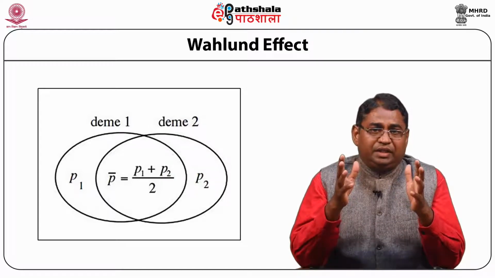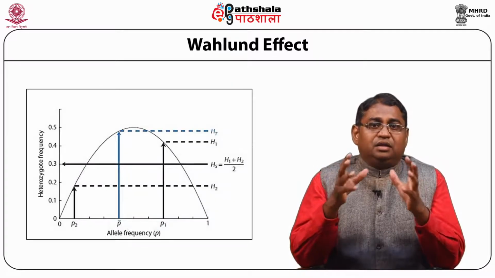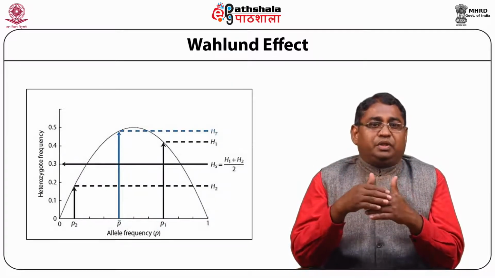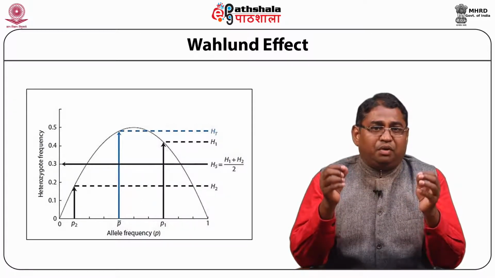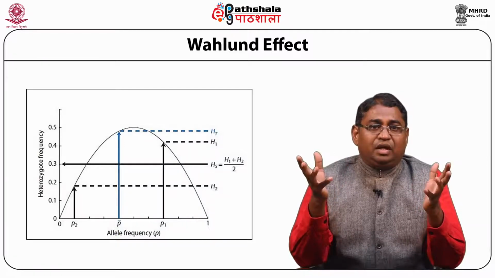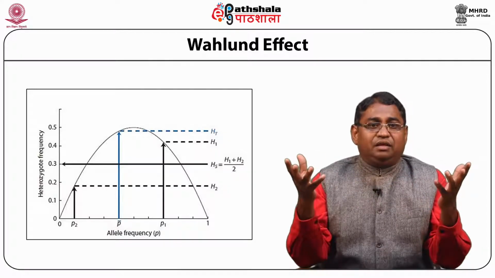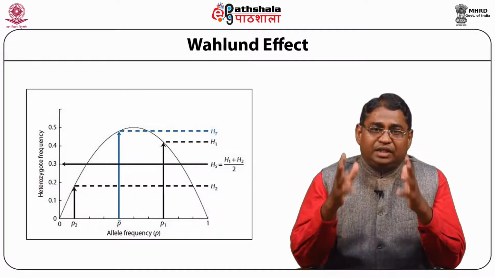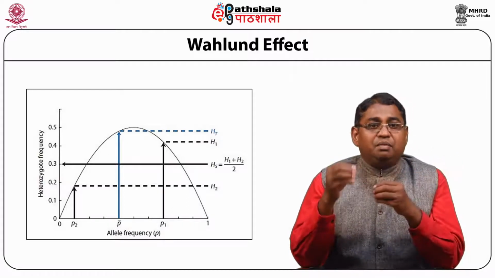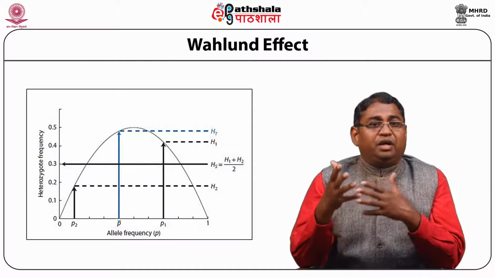This heterozygosity in a population is a cause to divide a population into subpopulations. In this way, the heterozygosity in a population is caused by subpopulation structure. If two or more subpopulations have different allele frequencies, then the overall heterozygosity is reduced even if these subpopulations are in the Hardy-Weinberg equilibrium.